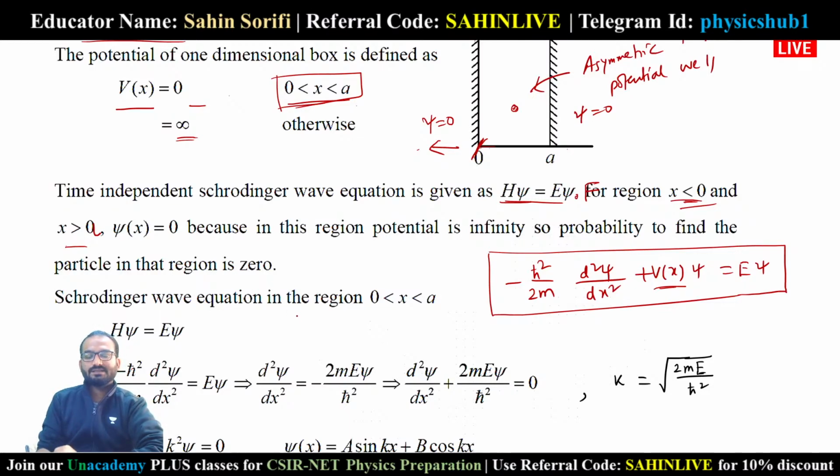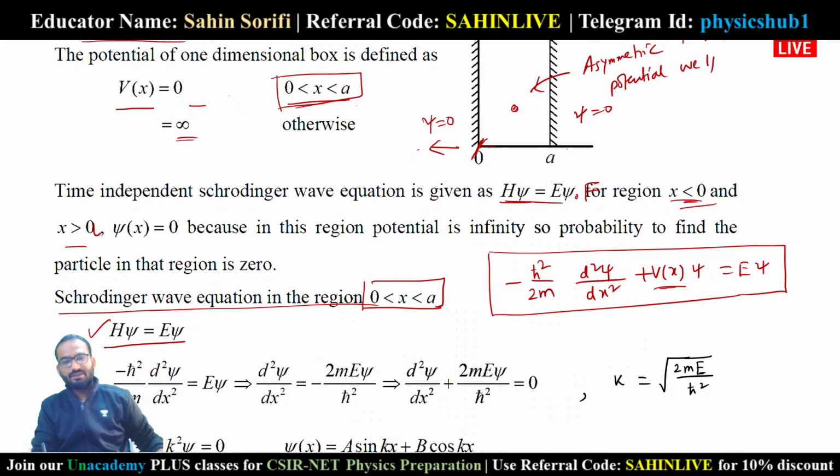Now what is the Schrodinger wave equation in the region 0 less than x less than a? In this region, what will be the form of the Schrodinger equation? The Schrodinger equation is given by H psi equals E psi. So H, you know, is minus h-cut squared by 2m d squared psi by dx squared, and this equals E psi, because in this region V of x equals 0. Therefore we can write the Schrodinger equation as d squared psi by dx squared plus 2mE by h-cut squared into psi equals 0.